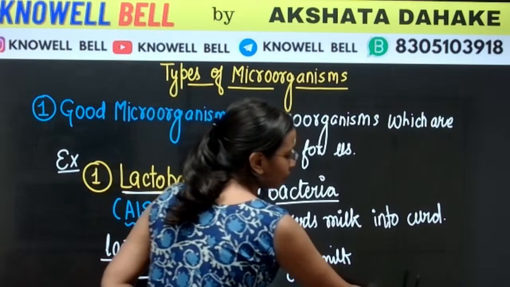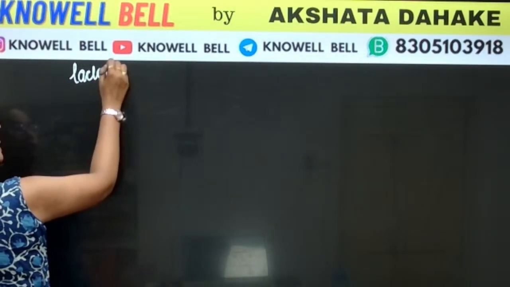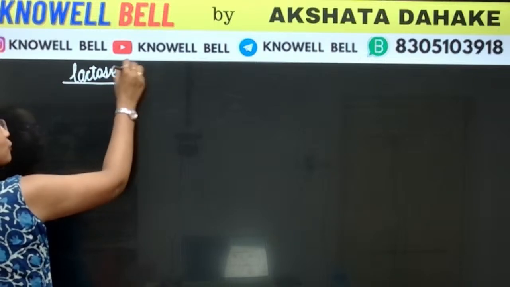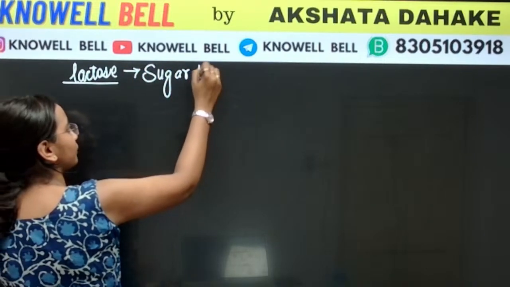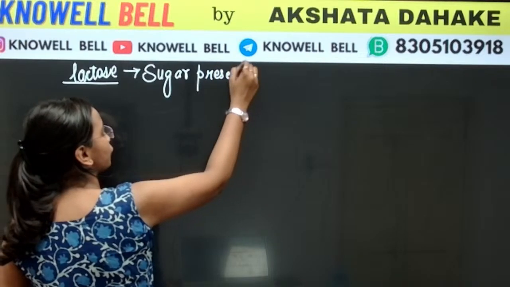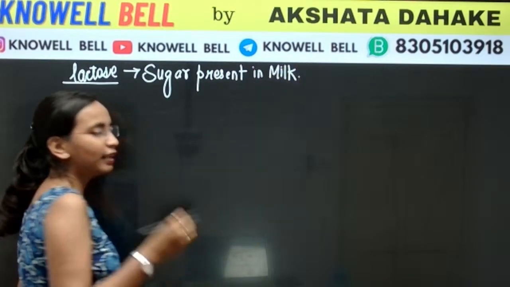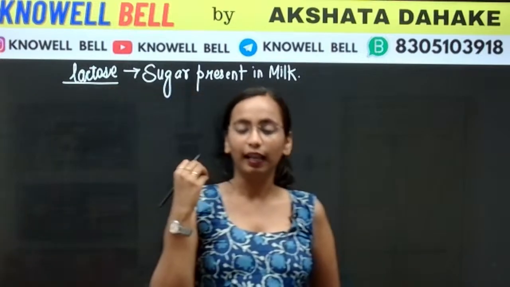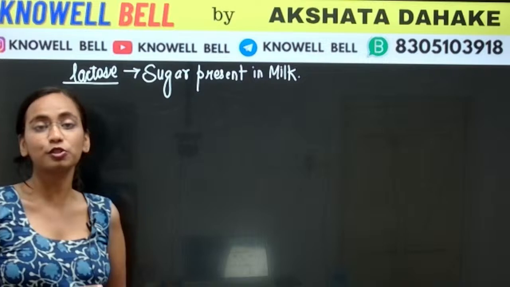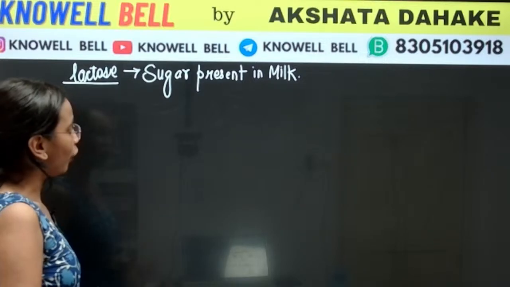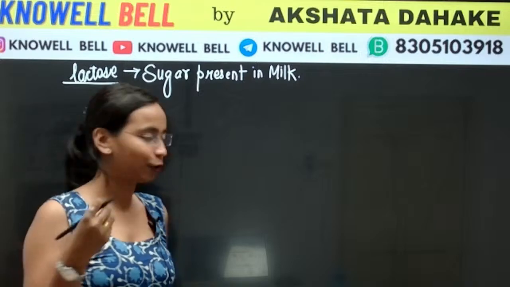The same way we study about lactose, in the components of food. What is lactose? Lactose is the sugar present in milk. So we will keep this one thing in mind, that anywhere we get the word lacto, it has got something to do with milk. Lactometer we use in order to measure the purity of milk. So the first example of a good microorganism was lactobacillus.